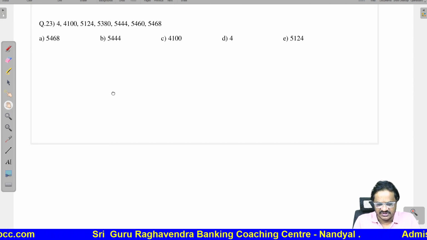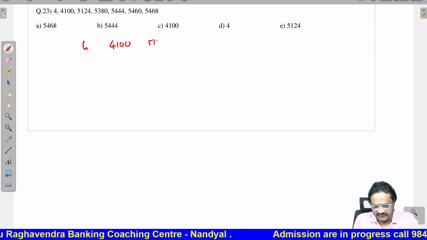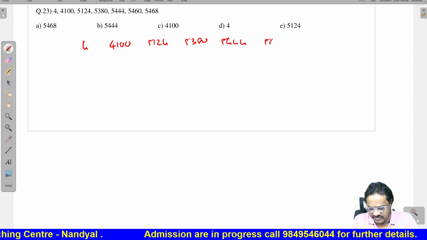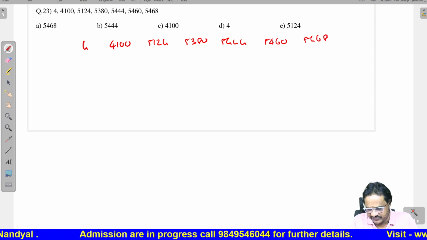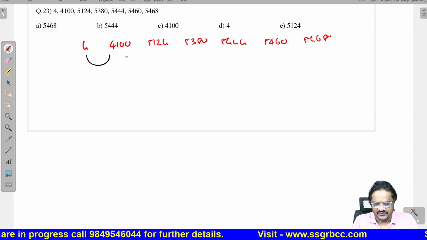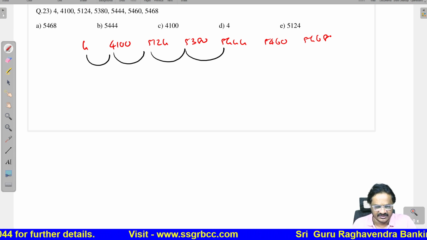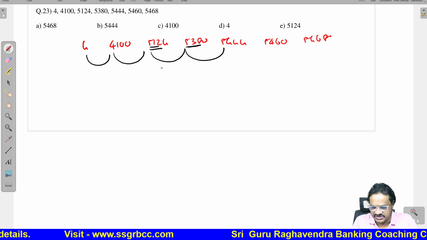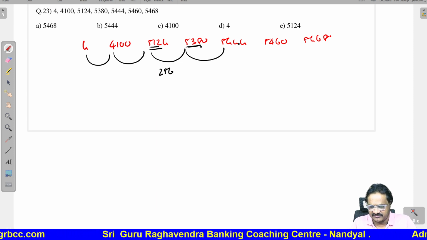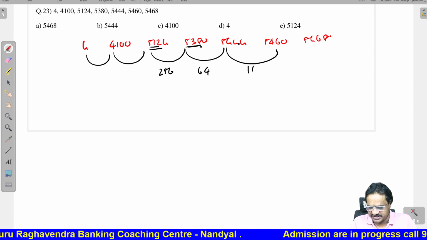Let us see the next one: 4, 4,100, 5,124, 5,380, 5,444, 5,460, 5,468. Now, if you observe the gaps, let us see these numbers where the gap is very near. 5,124 and 5,380, difference 256. 5,380 and 5,444, difference 64. 5,444 and 5,460, 16 is the difference.